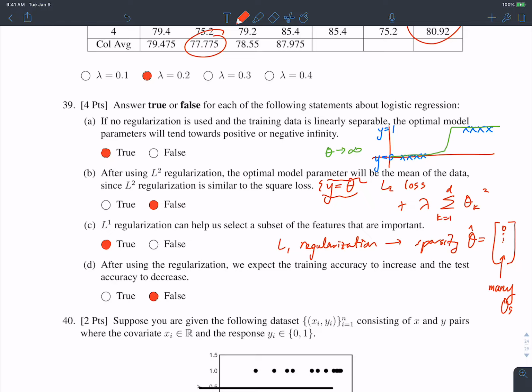Because we have all of the training data available to us, and if all we care about is training accuracy, we can make our model hyper-specific and overfit to our training set, right? But the whole point is we want to make our model generalize well to unseen data. So by regularizing our model and making it less complex, the training accuracy will actually decrease, so it'll be worse on the training set. But the idea is, in general, the test accuracy will increase because our model will be more general and it generalizes better to unseen data. So this one is false, okay?